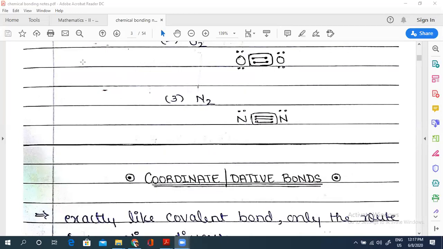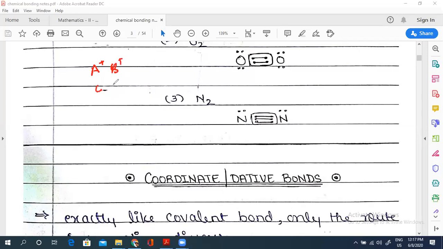Now out of these two we have a third kind of bond, which is called a coordinate bond or dative bond. Now what is a coordinate bond? Till now we have studied that we have two types of elements: one who wants to give or take, and second who wants to share.